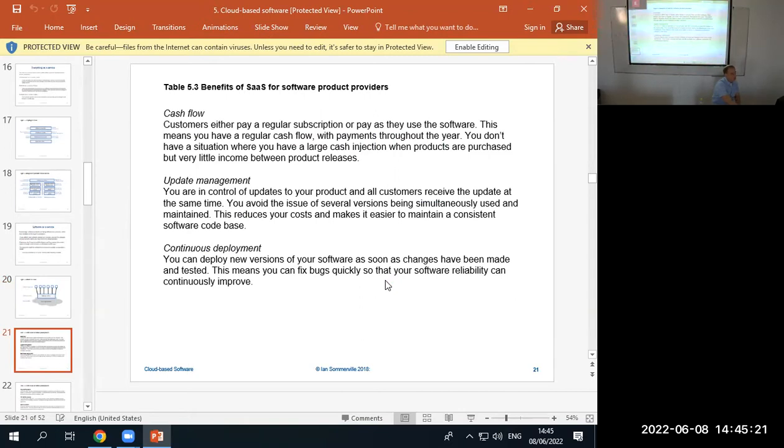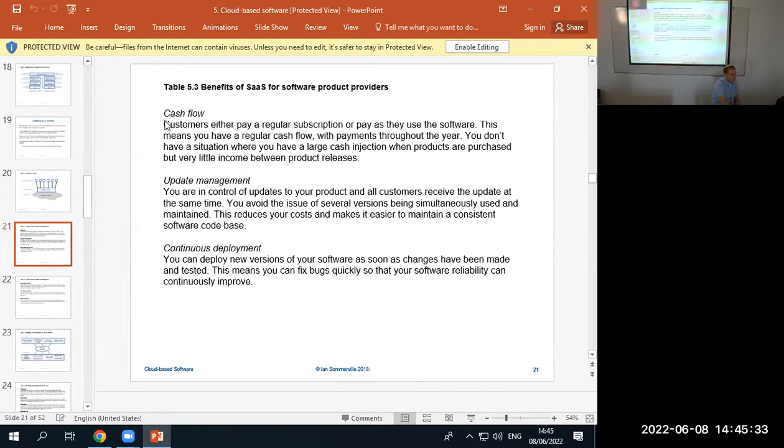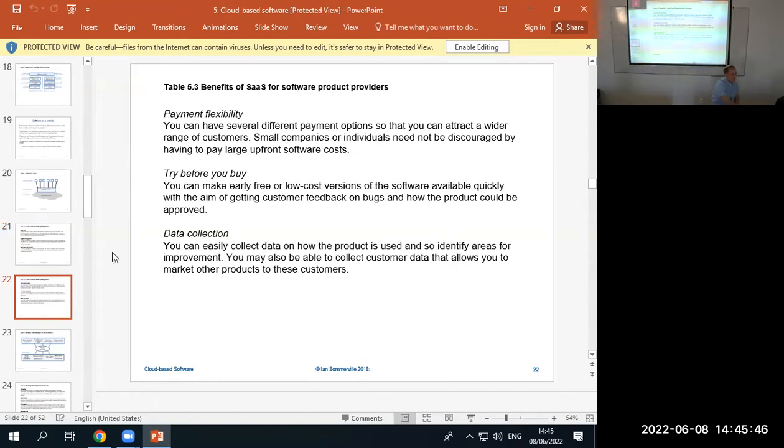The advantages of software as a service is that I can see my monthly expenses. I have cash flow. I know what I'm spending and what I'm taking in. If all of a sudden at the end of the year I have to buy a whole lot of new servers, I didn't expect that. So here I know what money I'm spending out, what money is coming in, and I can know if I'm profitable or not. Continuous deployment: I can rely on Microsoft or Amazon to keep the server updated. Try before you buy: I can get a month for free and see if I like it.